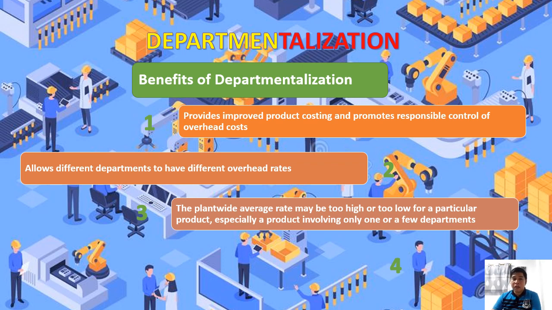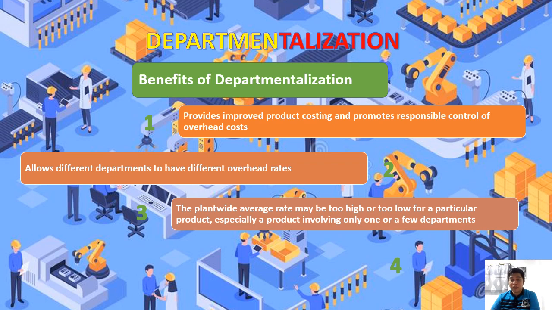So actually kasi kapag gumagamit lang tayo ng plant-wide average rate, let's say for example, we have one service department at we have four producing departments, diba? So let's say for example, si service department, ang sinusupport niya lang is yung 1 tsaka 2 departments. So kapag gumamit kasi tayo ng plant-wide average rate, pwedeng mangyaring mas i-scatter po natin yung cost or yung ating average rate ng service department doon sa ating mga producing department na apat na yun, which is ang dapat pasahan niya lang is yung department 1 tsaka yung department 2.